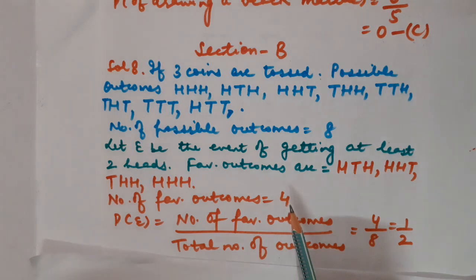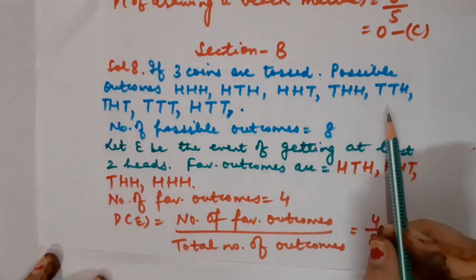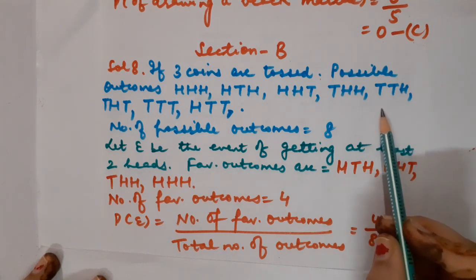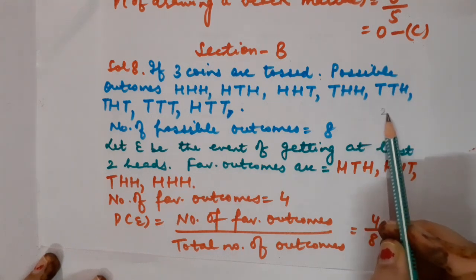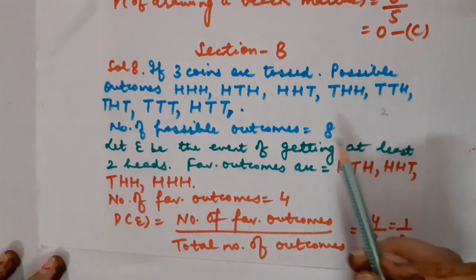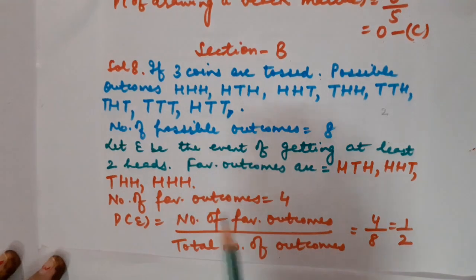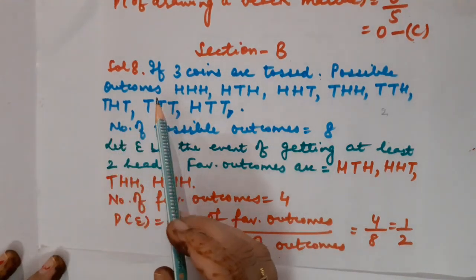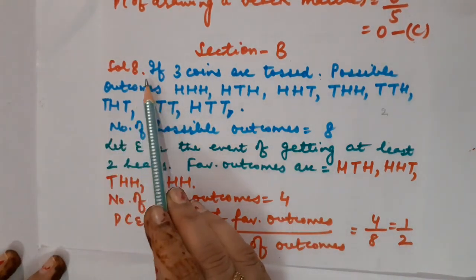I give you one example also from practical life. For example, if I am feeling hungry and I tell my mama to prepare at least 2 chapatis for me. So at least means kam se kam, 2 chapatis I will be eating. But along with the 2 chapatis, I can have 1 more chapati also. So I can have 3 also, I can have 4 also. Correct? The same concept we are going to apply over here. This is solution number 8.